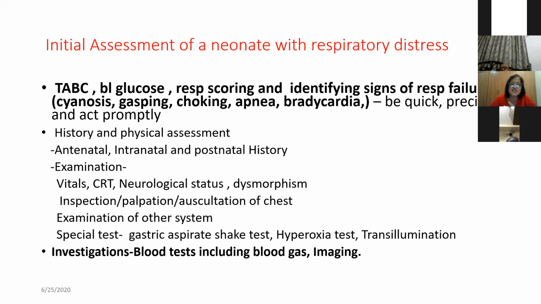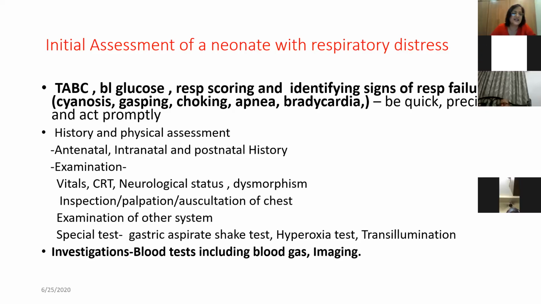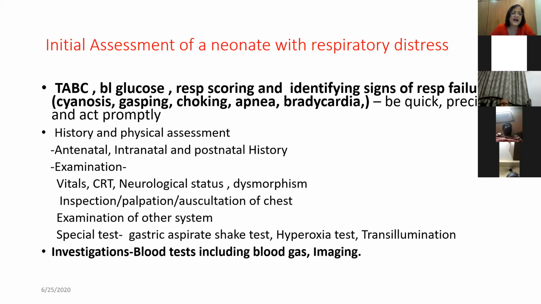Now examination: the vitals part will be covered in assessing TABC. And of course, remember the fifth vital, that is saturation. We'll come to pulse oximetry in detail, but that should be done, provided the perfusion is good. If you are checking the saturation and the perfusion is not good, it's not going to give a correct result.